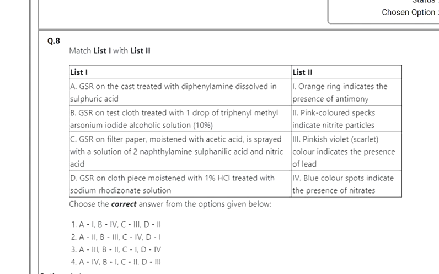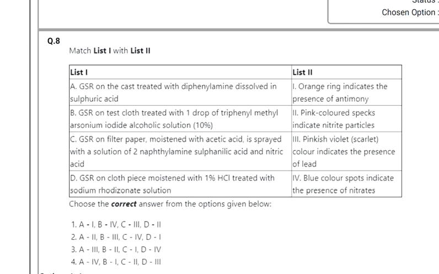Whenever sodium rhodizonate solution is used, it is definitely for lead. So see the list 2: orange ring indicates the presence of antimony. Then pink colored specks indicate nitrite particles. Then pinkish violet scarlet color indicates the presence of lead. So this sodium rhodizonate solution is related to the lead.